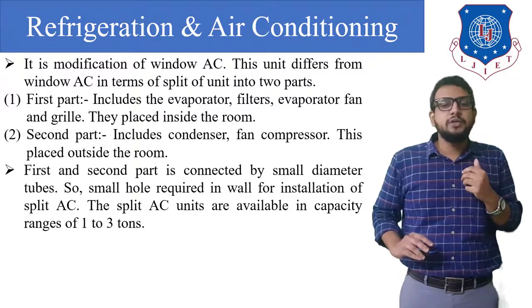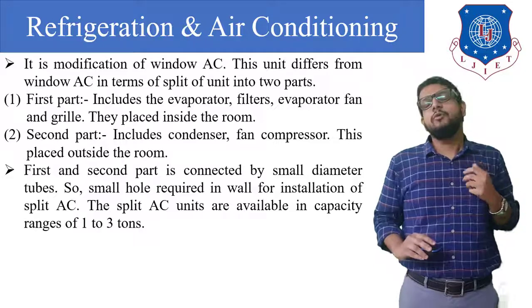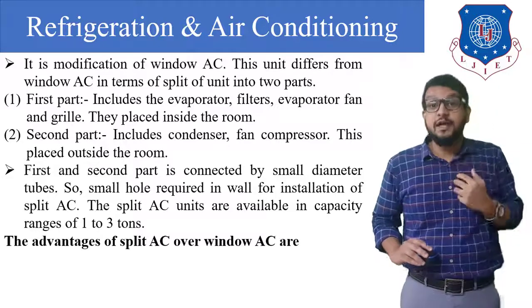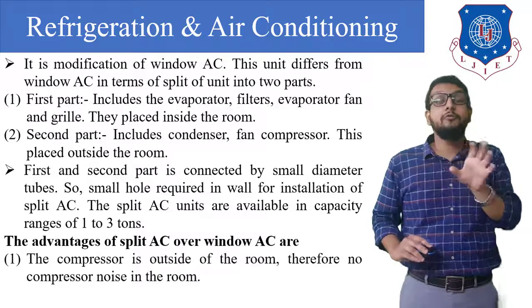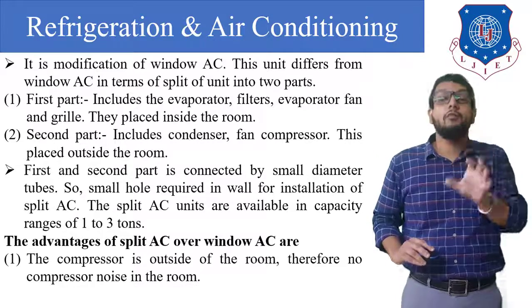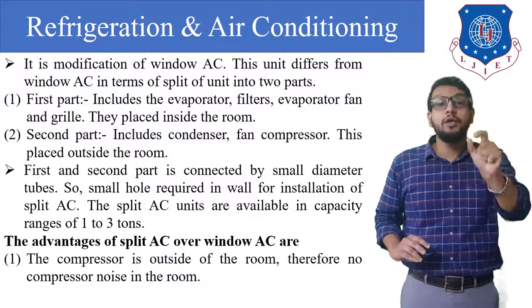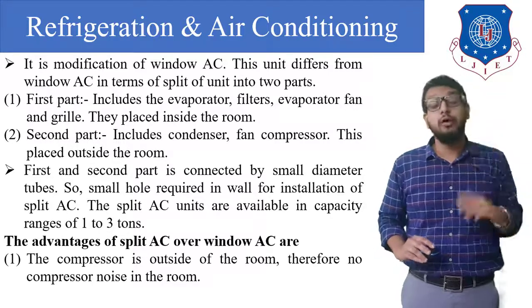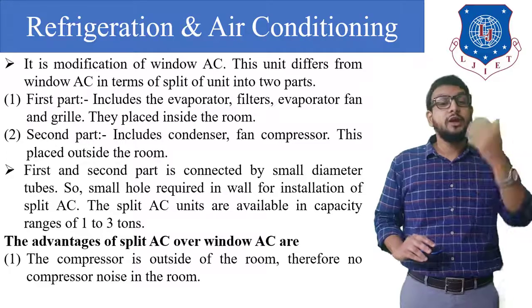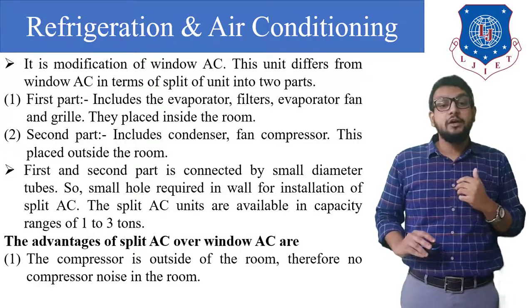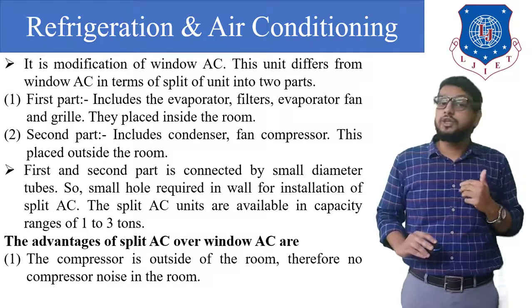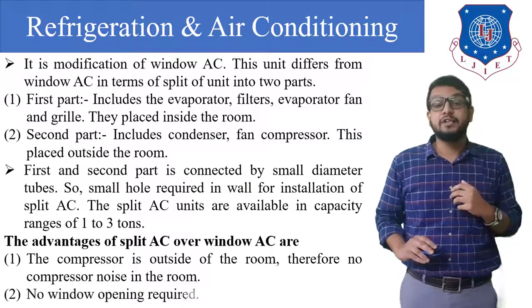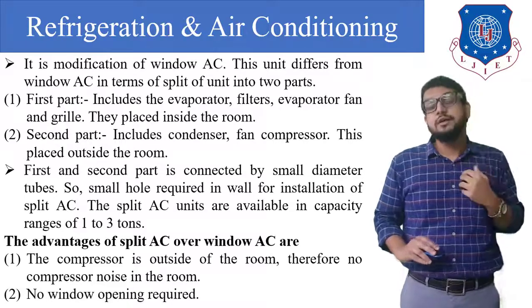The split AC units are available in capacities ranging from 1 ton to 3 tons. So it is very obvious that a benefit is there. We don't require to form a window in a wall. Directly we just need a hole in a wall to connect the two units, that is the indoor unit and outdoor unit. So this is our advantage. As you can see, the compressor is outside of the room, therefore there is no noise of the compressor in the room. And the second advantage is that no window opening is required.